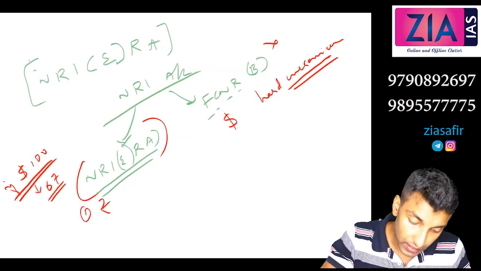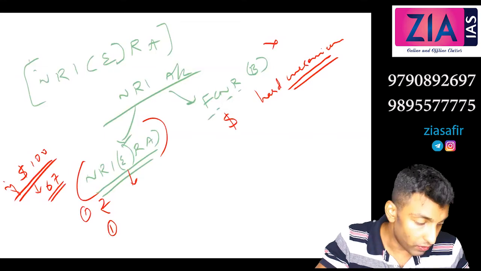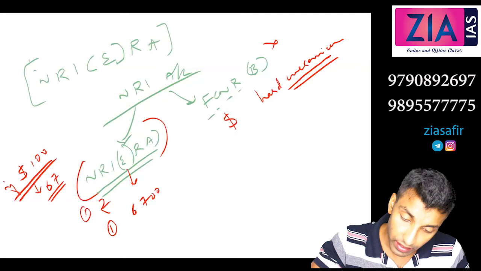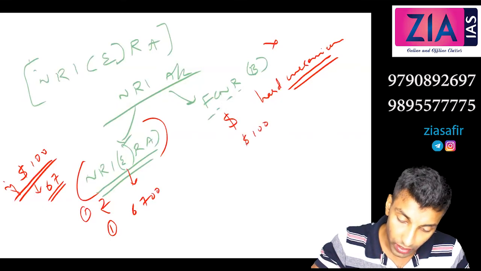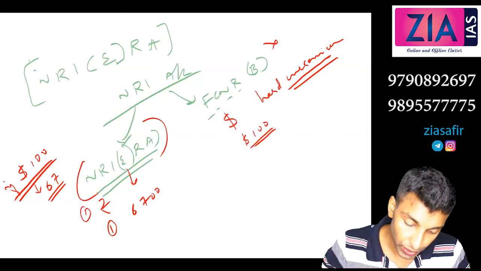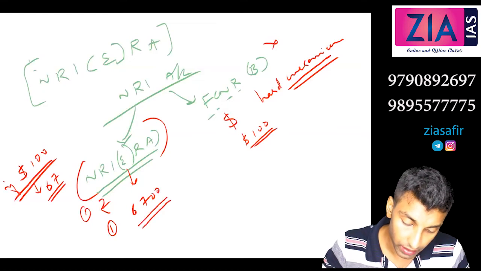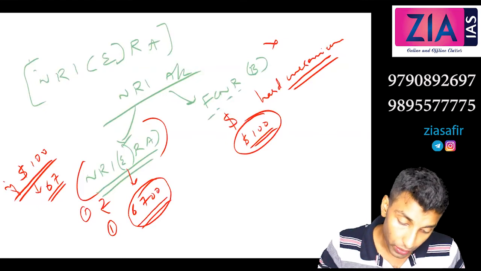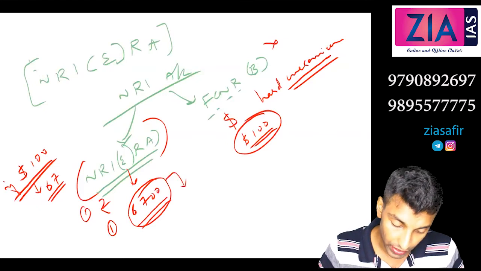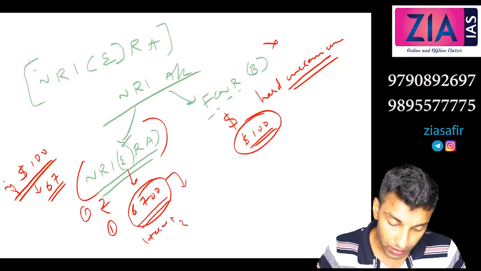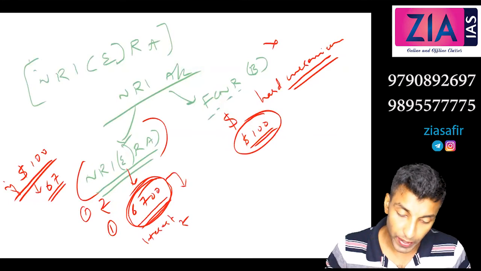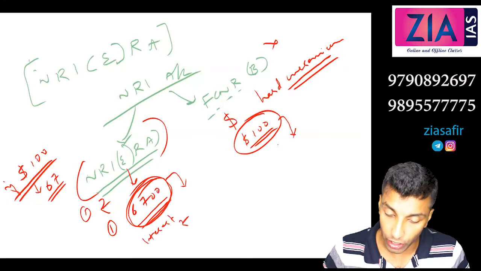So in this account, directly the market value will be credited, 6700 will be credited. But here in FCNR, directly $100 will be credited. Now in the first account, interest is paid in rupee, because the amount is converted to rupee. Here interest is paid in dollar.